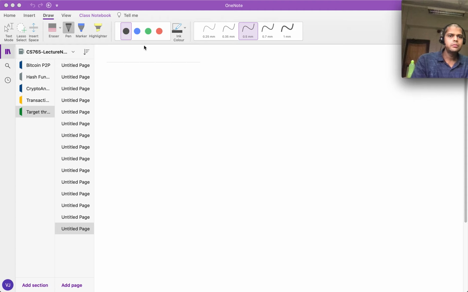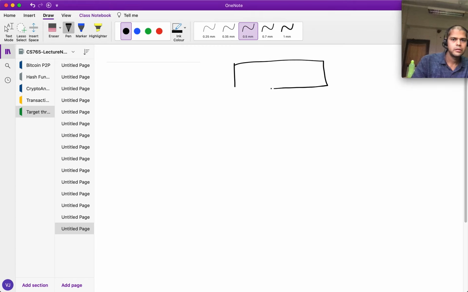Okay, so how to set the target? So we said that there is a block header, and we want the hash of this block header to be less than the target threshold.